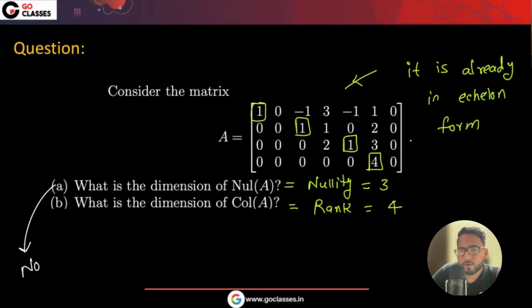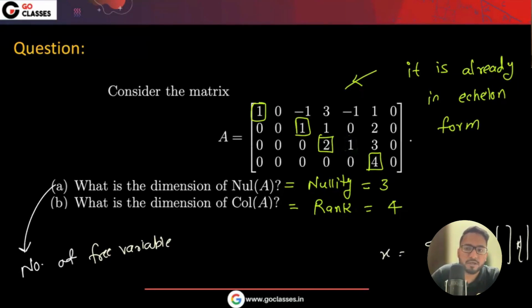Sorry, two is the pivot, not one. Let me just circle two. Yeah, two is the pivot, not one. That's true. So what is the dimension of the null space? Is it okay if I say the number of free variables? Don't you think the solution in the null space will have the number of free variables? If there are three free variables, it will be a three-vector decomposition, isn't it? So the dimension of the null space is the number of free variables. It is fine.